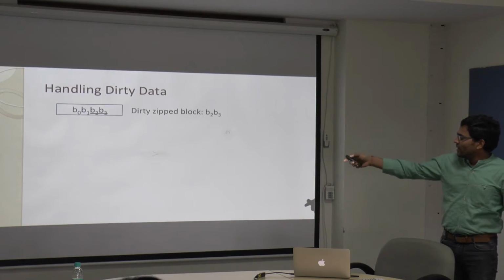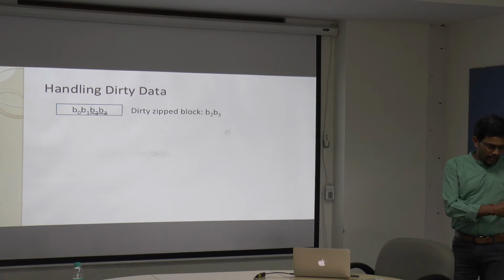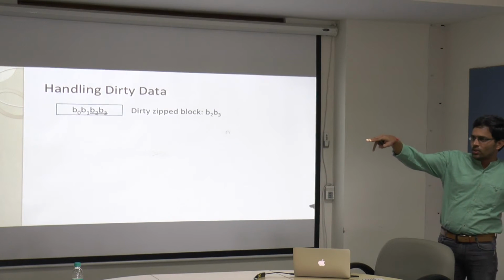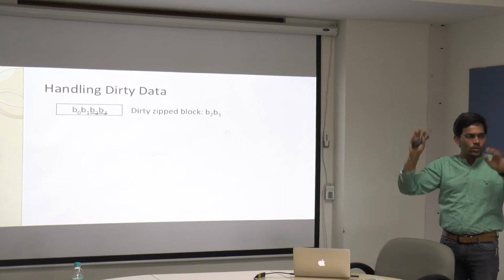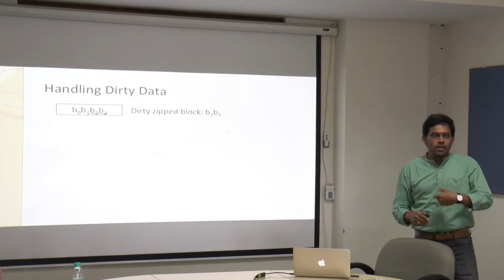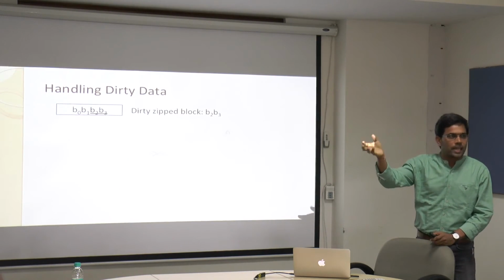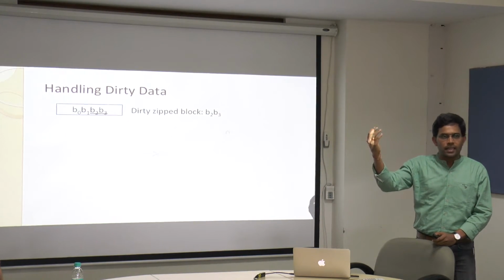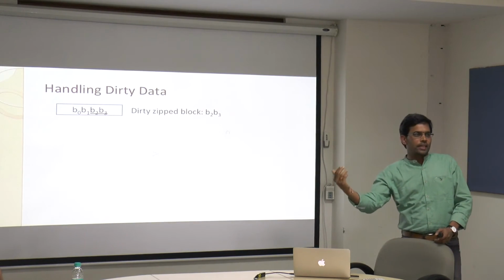So for example, I have this zip block from the memory that got into L3, and after L3 data is supplied to L1 and so on, the processor modified some data. Let's say B2 is updated, and B2 data from L1 is evicted. It's dirty data, so you have to write it to L2. From L2 also after some time it is evicted, so dirty data you have to write back.